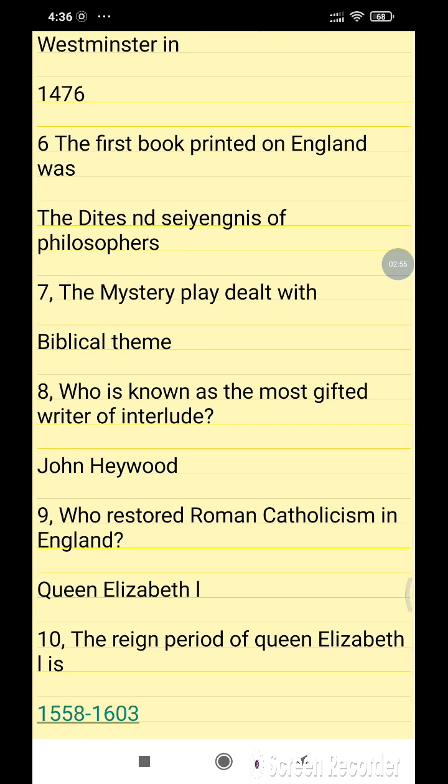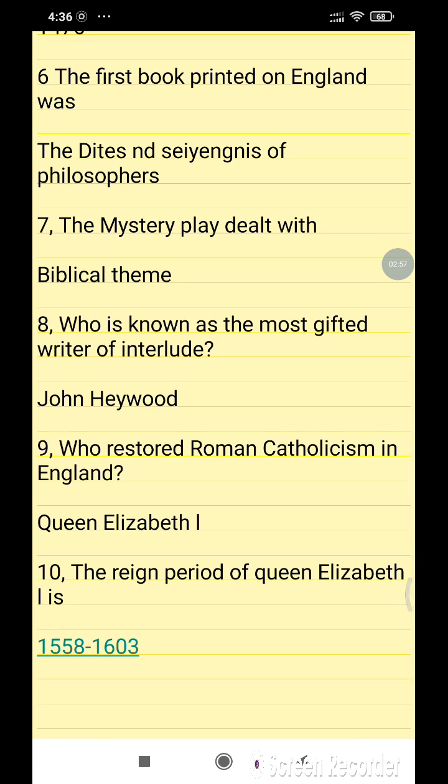Who is known as the most gifted writer of the Interlude? John Heywood. Who restored Roman Catholicism in England? Queen Mary. The reign period of Queen Elizabeth is 1558 to 1603.